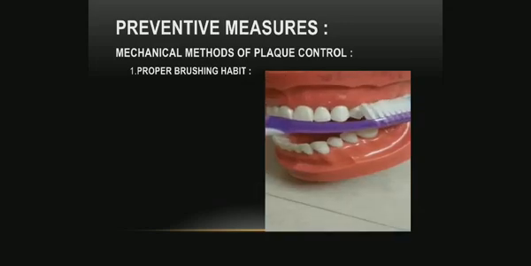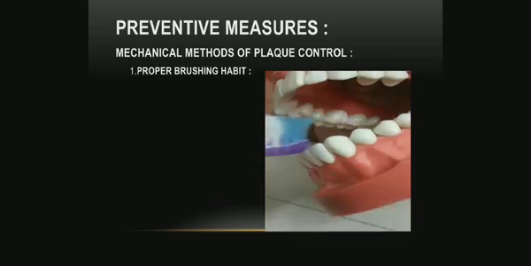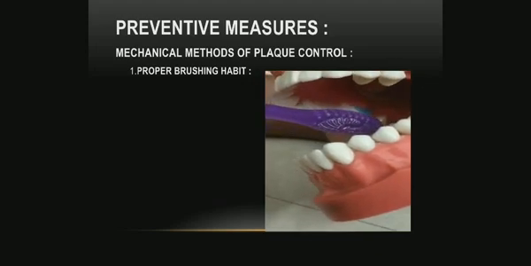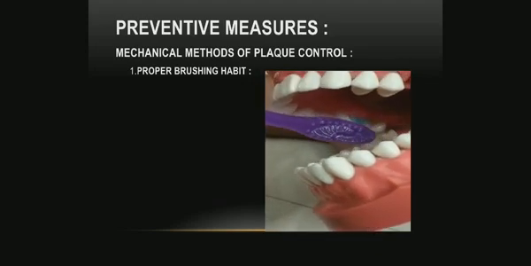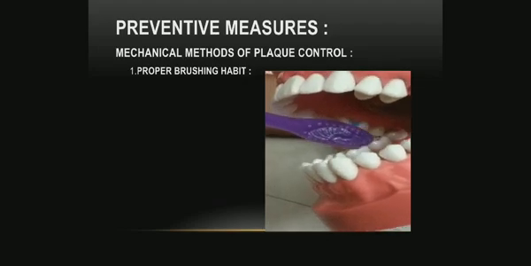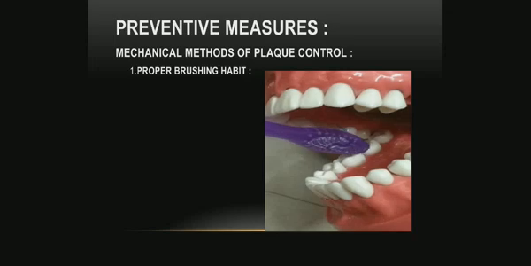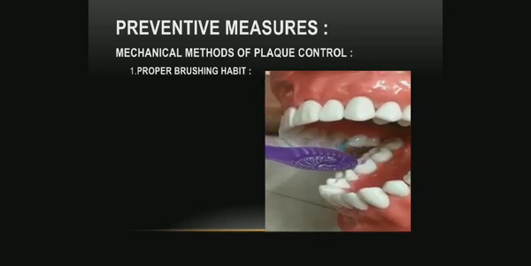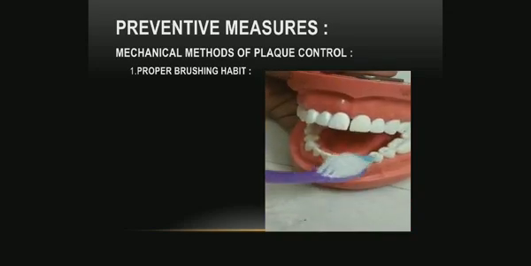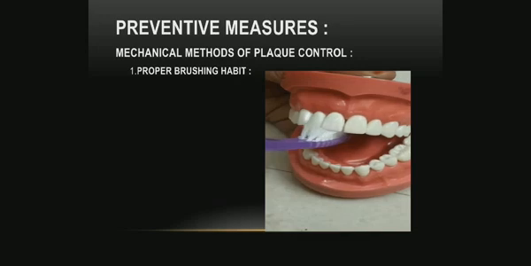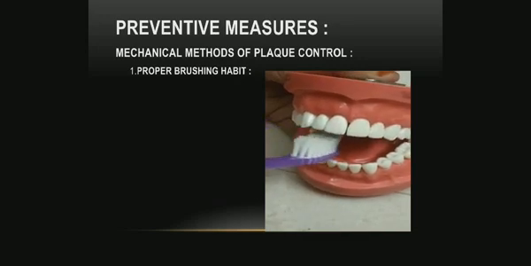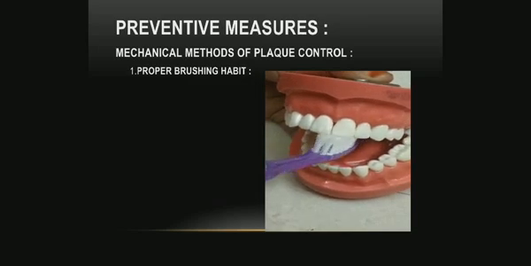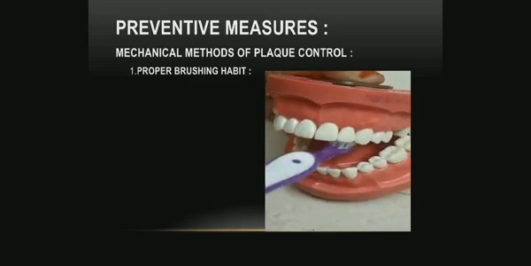Do this on the opposite side also. Do this on the inner tooth surfaces of the upper dentition. For cleansing the plaque on the inner side of the front teeth, place the heel of the bristles on the inner side and do the vertical strokes towards the occlusal surface of the teeth.